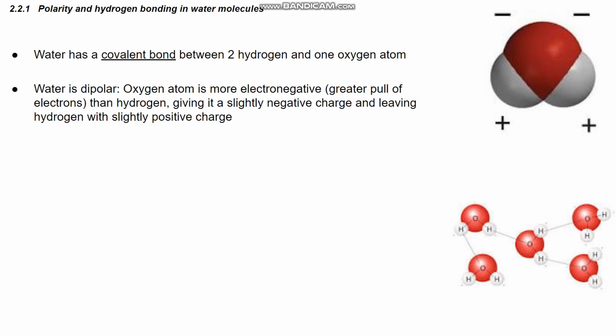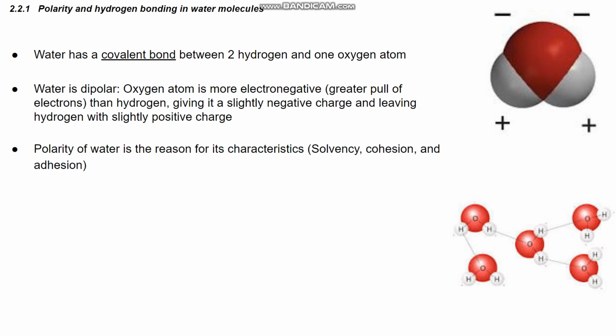So we know that water has a covalent bond between the two hydrogen and the one oxygen atom. So there's a covalent bond right here. And water is dipolar, meaning the oxygen atom is more electronegative. So this atom is electronegative, so it has more of a negative charge. Hydrogen is less electronegative, so it has more of a positive charge. The polarity of water is the reason for its physical characteristics, which we will go into deeper.